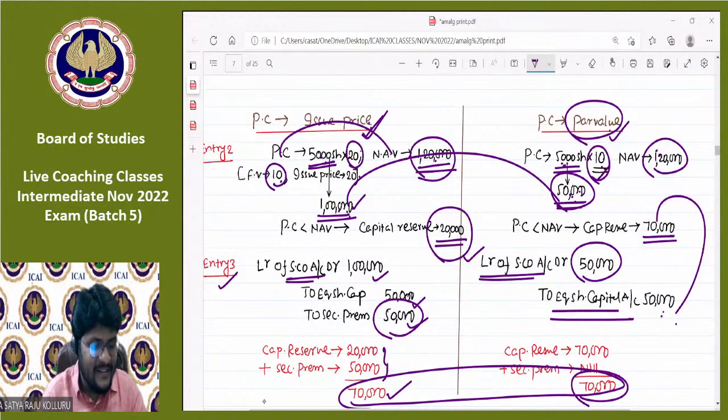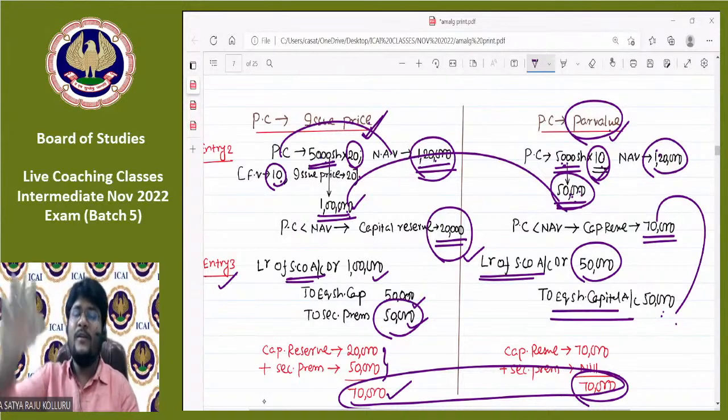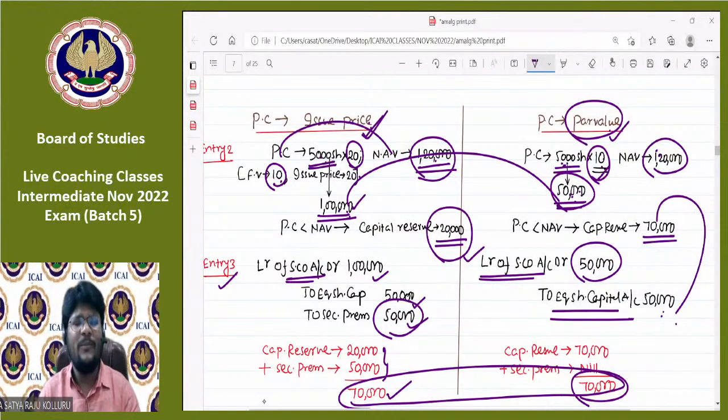Do you understand, guys? If you really understand, just follow. Otherwise, ignore, because this is an advanced issue. Even though you are recording PC at par value, you are telling that it is the same as PC recorded at issue price. How is it possible, sir? For that, I am telling this as a proven case. Believe me, guys, nowhere in any author's books was this concept dealt with. This was learned by me out of my experience. Why do they record PC at par value? How is it different from PC recorded at issue price? Why is there no impact? Then I researched, and then I got all such information.